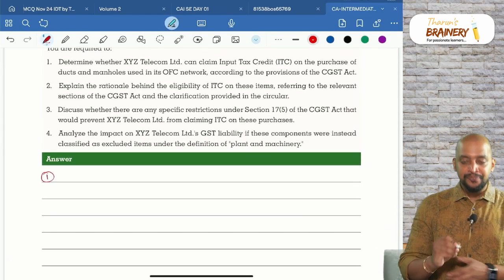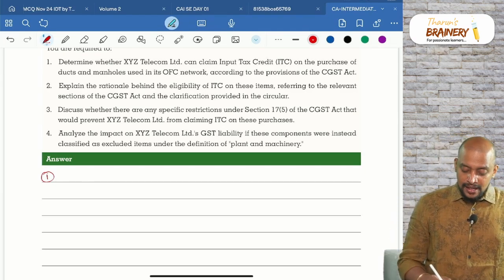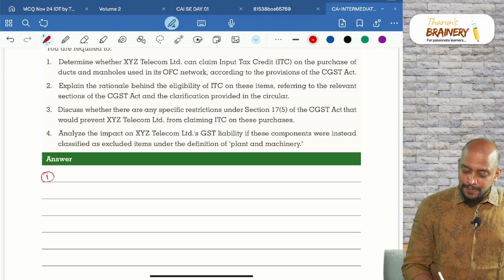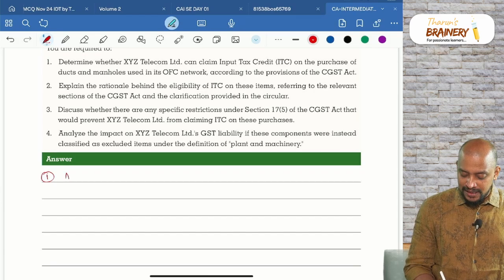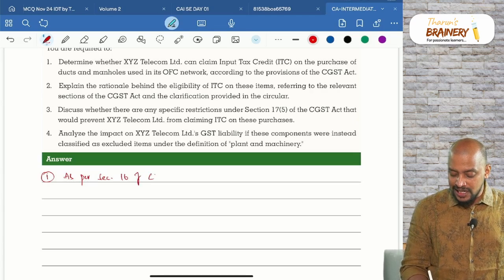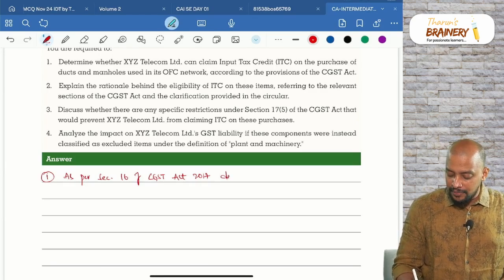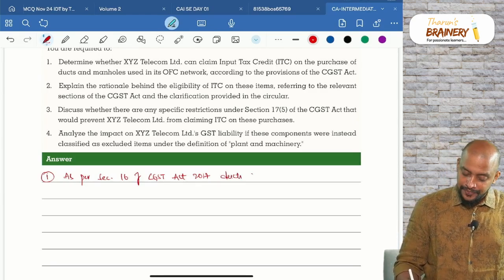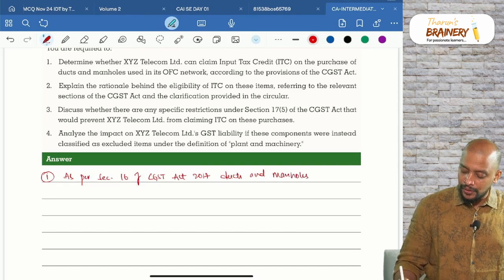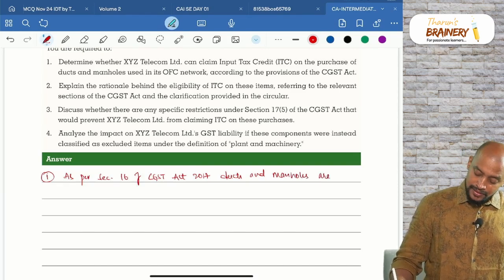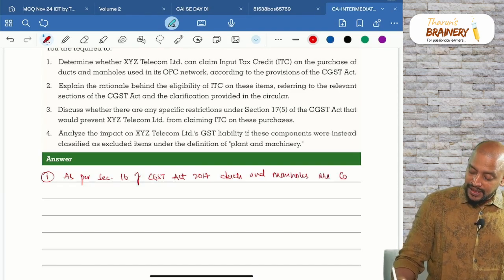Point number 1, as per section 16 of CGST Act 2017, ducts and manholes are capitalized